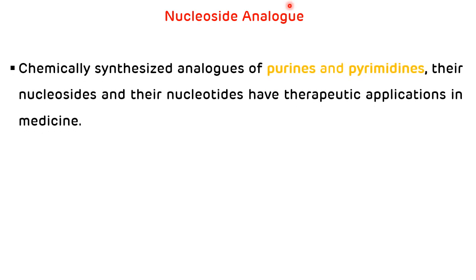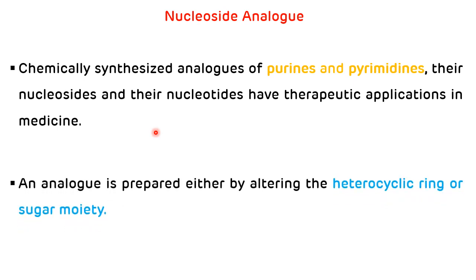Now nucleoside analogs. Chemically synthesized analogs of purine and pyrimidine nitrogen bases, their nucleosides and their nucleotides have therapeutic applications in medicine, and an analog can be prepared either by altering the heterocyclic ring or by altering the sugar moiety. So this is how an analog is prepared.